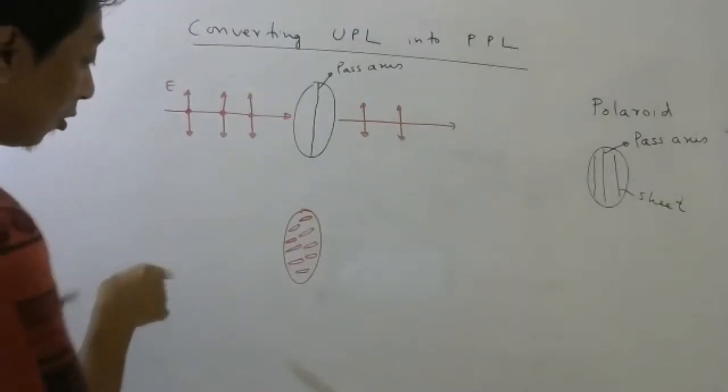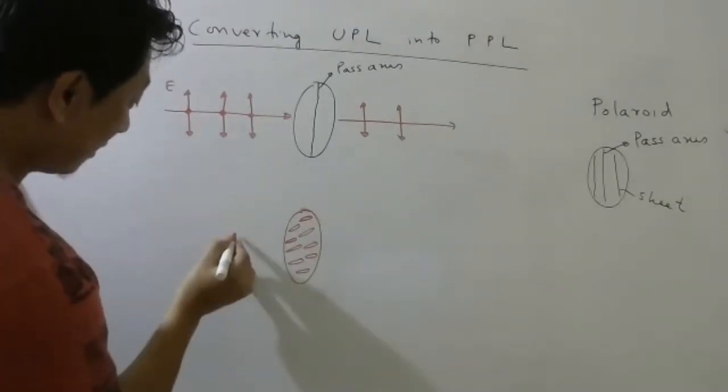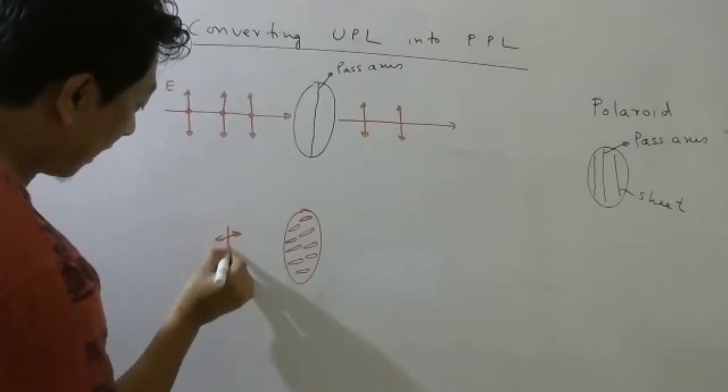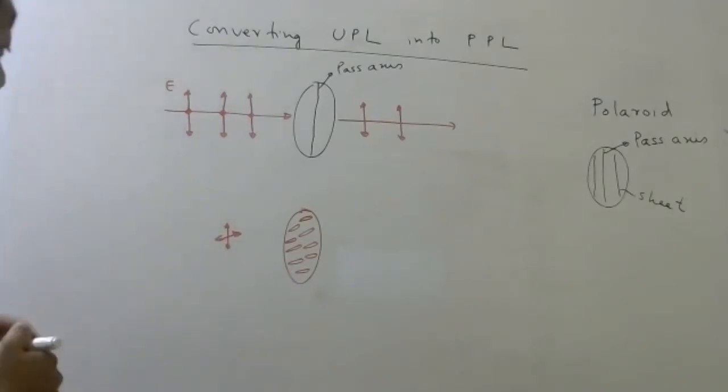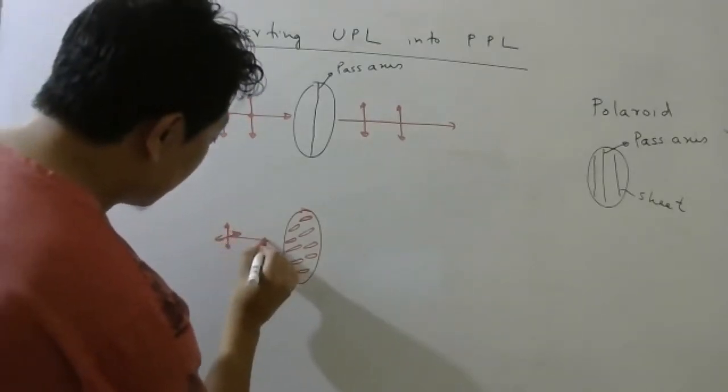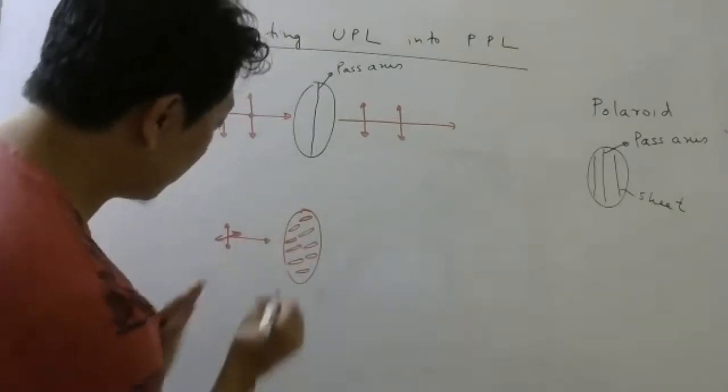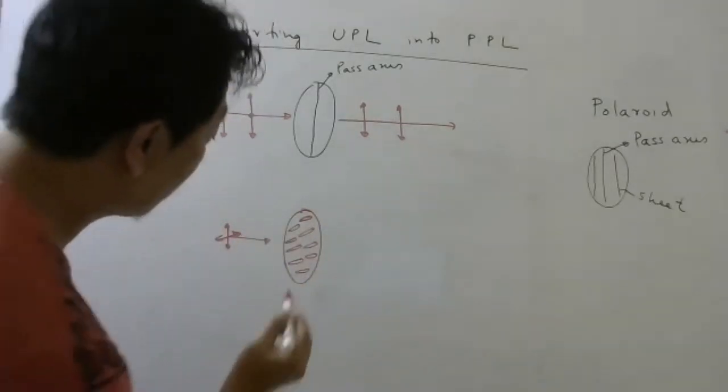Now, the electric field in here will be like this, and like this, right? This is the dot which I am showing this way. Now, when this light comes and falls on this Polaroid, look carefully.